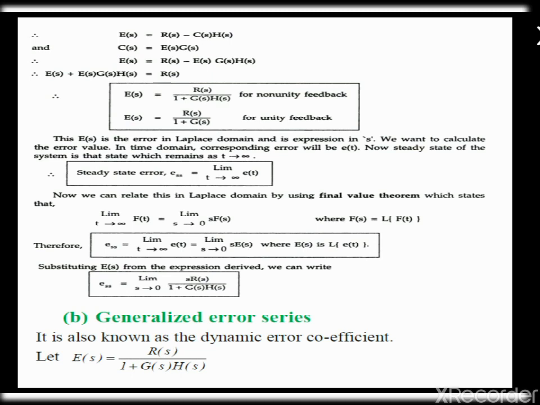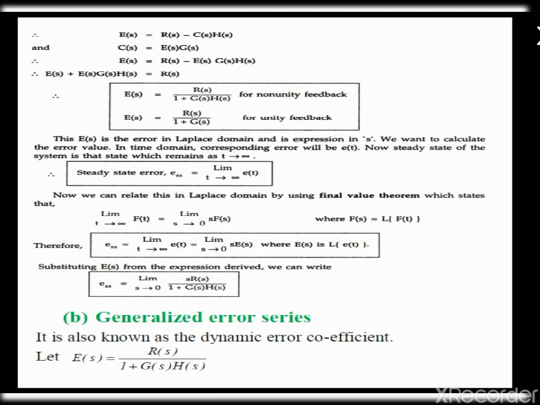Therefore, Ess is equal to limit t tends to infinity E of t equal to limit s tends to 0 s into E of s. Substituting E of s from the expression, we get Ess equal to limit s tends to 0 s into R of s divided by 1 plus G of s H of s.